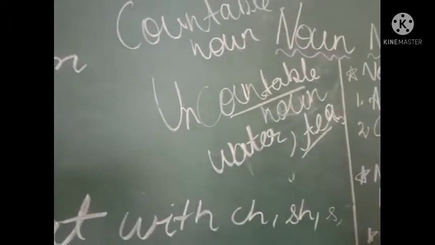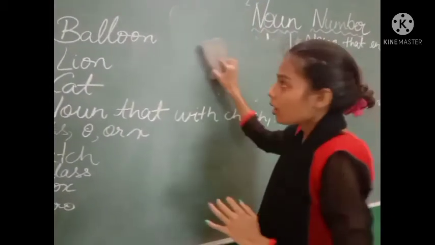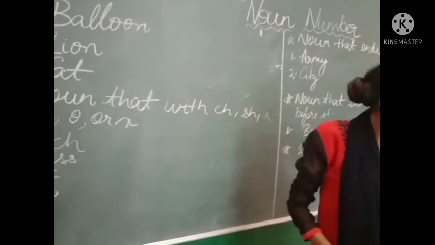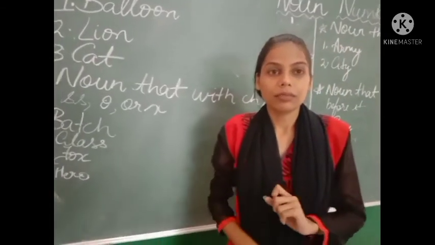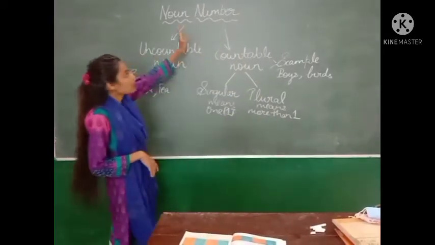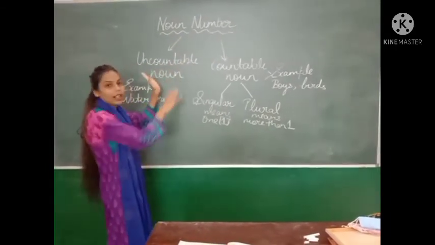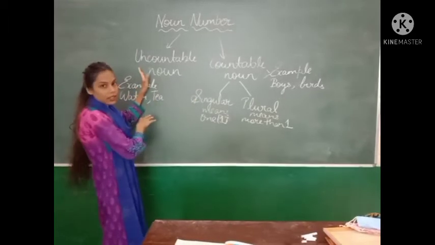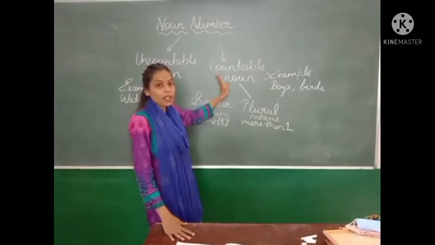So now we will be starting with the concept. Yes, we have done in the last class what we mean by noun number. There are 2 parts of noun number. First is uncountable and the second one is countable.